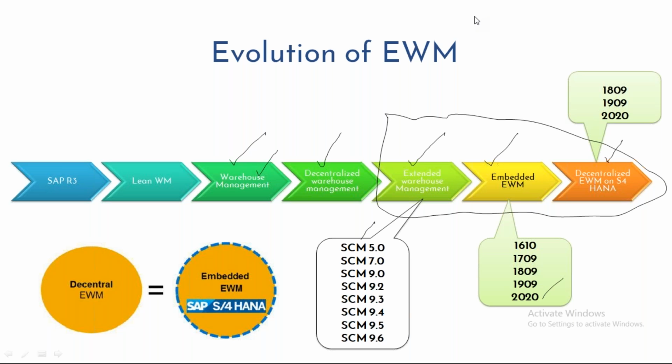We have two options. One is QRFC, Queued Remote Function Call, and we can use TRFCs also. But the most used method in the market is QRFC. If you are familiar with APO, to transfer data between the ERP system and the APO system, we use QRFC. It's just like IDOC. If you want to connect with a partner system, we generate an IDOC and pass information through it. QRFC is also like an IDOC. The information in the delivery or any data, that system will generate a queue and transfer it to the partner system, which is the EWM system.